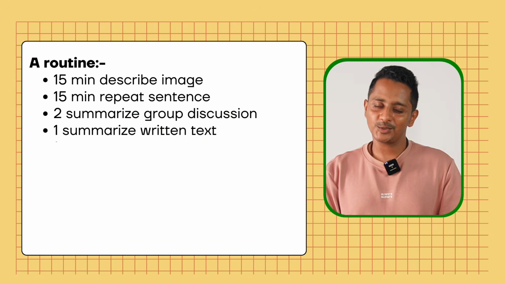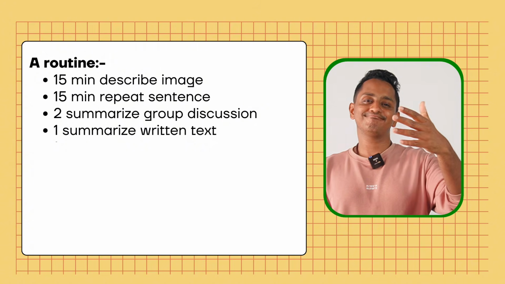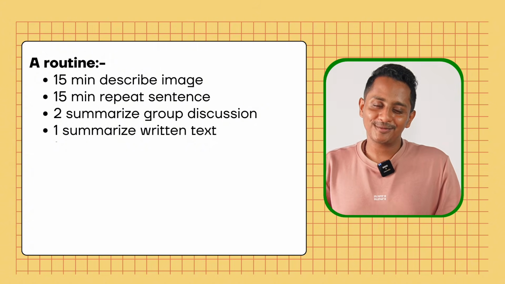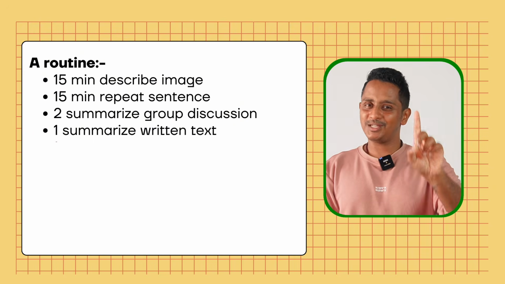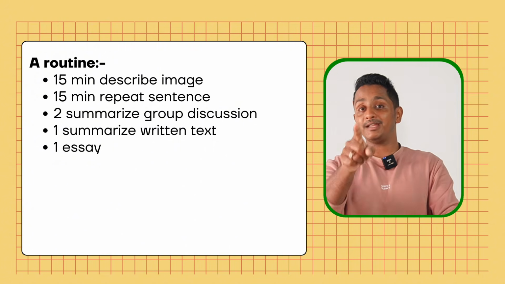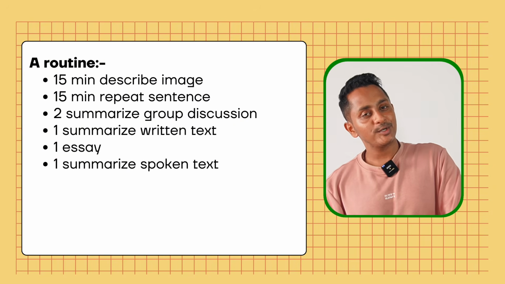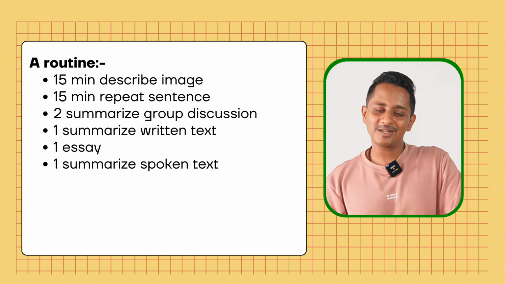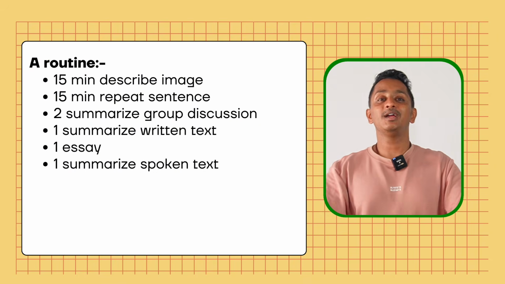1 summarize written text you can do, because it's important. 2 questions will come in the exam, 18 to 20 marks to writing and 18 to 20 marks to reading, so around 36 to 40 marks. 1 you do. 1 essay, very, very important. Every day you need to type it in 20 minutes with a 20-minute timer. 1 summarize spoken text, 12 to 15 marks to writing, around 10 to 12 marks to listening. This is also important. 1 summarize spoken text every day.